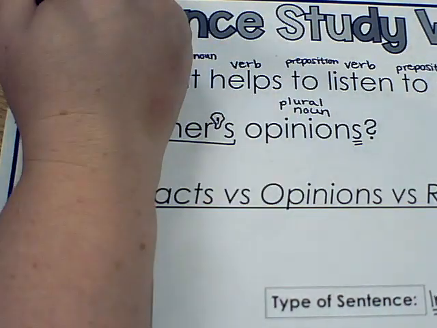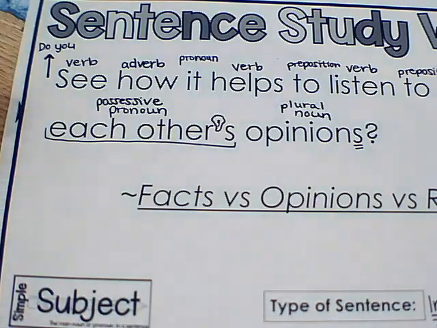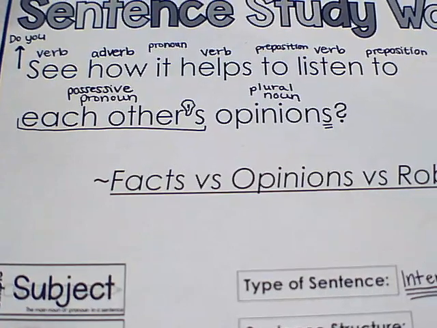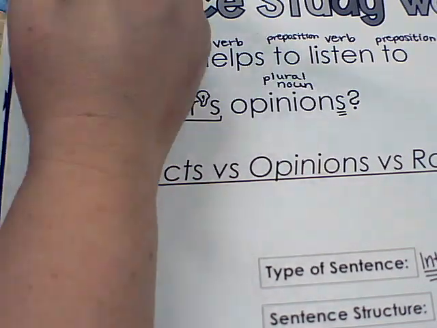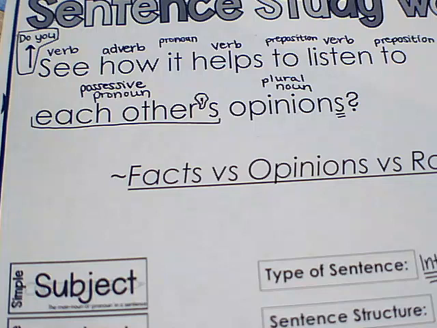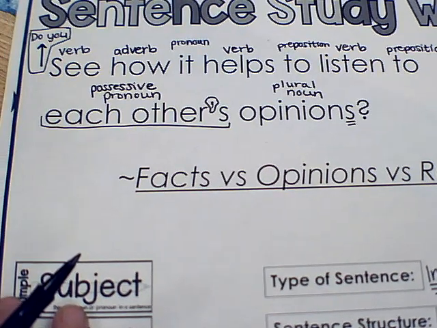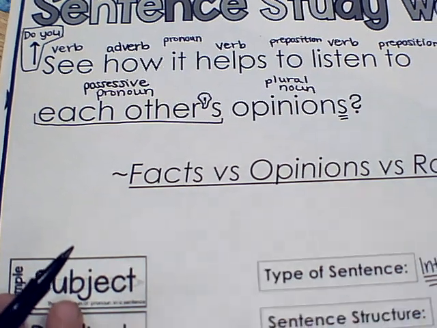And that's like kind of like the beginning of the question. Like, do you see? So, do you see how it helps to listen to each other's opinions? That's like not in there, but it kind of is. I don't really know if there's an official English word for that, but I just happen to know, because I've been working with words for long enough, that it's kind of missing. It's the do you. So do you see how it helps to listen to each other's opinions?